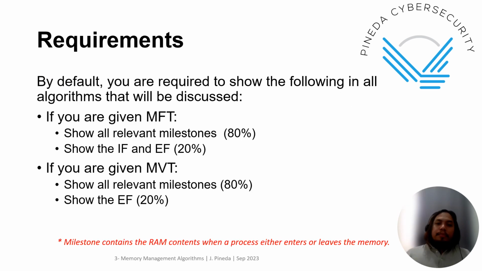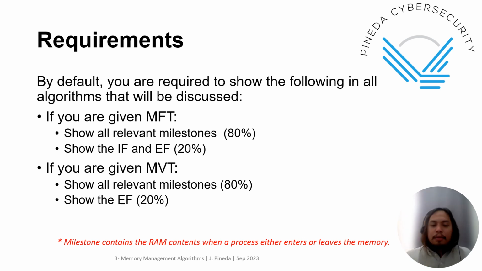All right. So similar to process scheduling, we go to the requirements. By default, for class purposes, you are required to show the following in all the algorithms that will be discussed. So if you are given MFT, show all the relevant milestones, which we define here now. A milestone contains the RAM contents when a process either enters or leaves the memory. So every time a process enters or leaves the memory, that is a milestone.